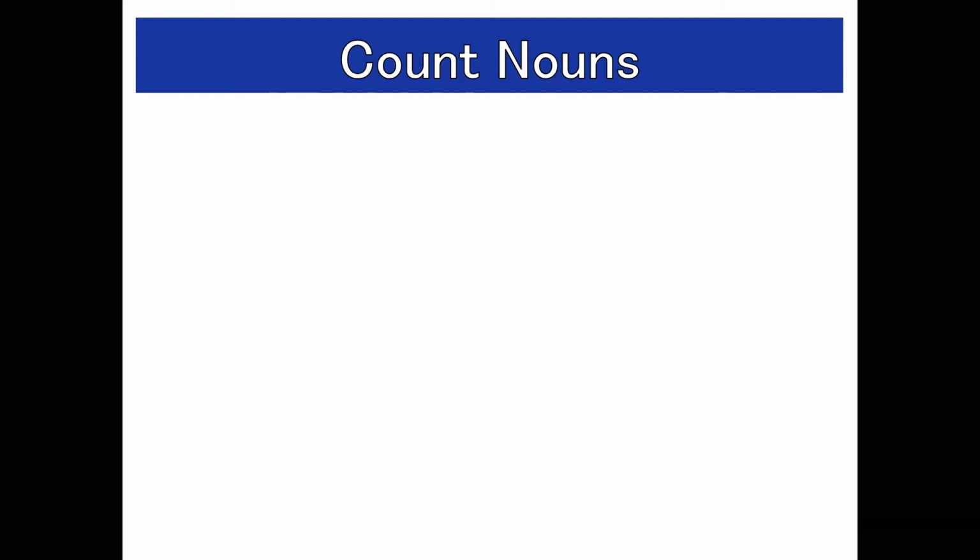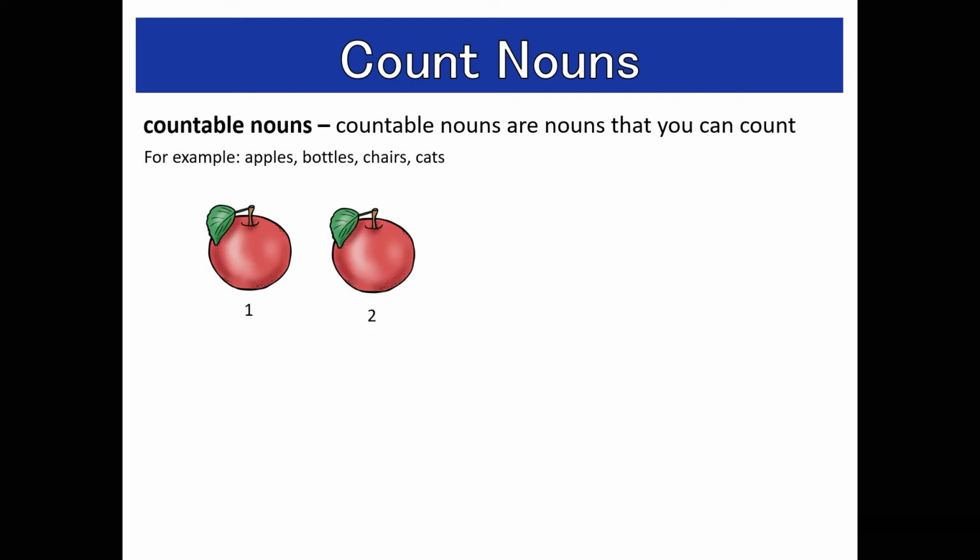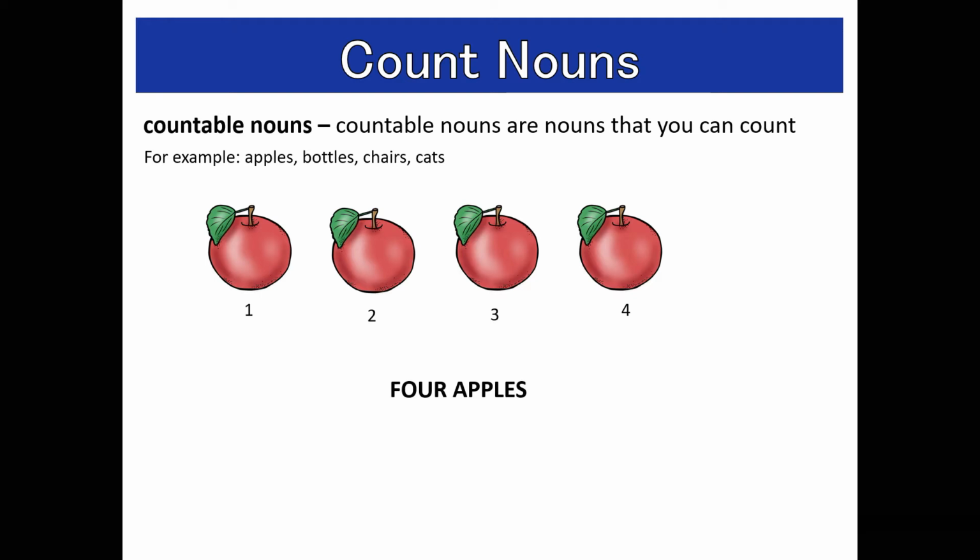We have count nouns. Countable nouns are nouns that you can count. So if you look at examples: apples, bottles, chairs, cats. One, two, three, four. Four apples.